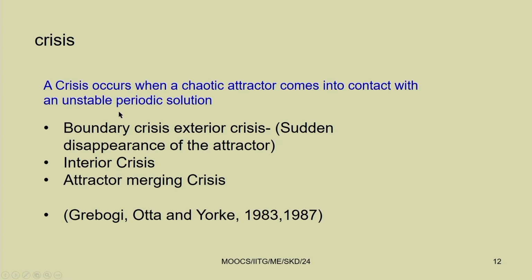Sometimes you can get a crisis in the chaotic response. A crisis occurs when a chaotic attractor comes into contact with an unstable periodic solution. Before, we have seen in the frequency response curve that in addition to the periodic response there exist chaotic and quasi periodic responses. Sometimes this chaotic response may come in contact with an unstable fixed point or unstable periodic response.